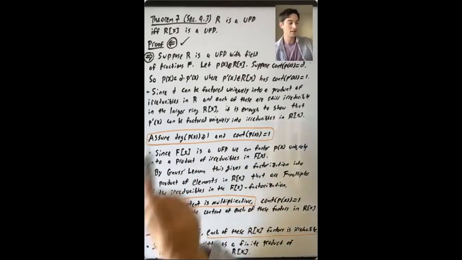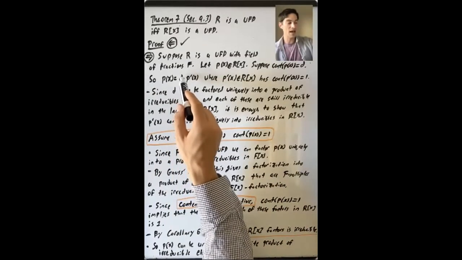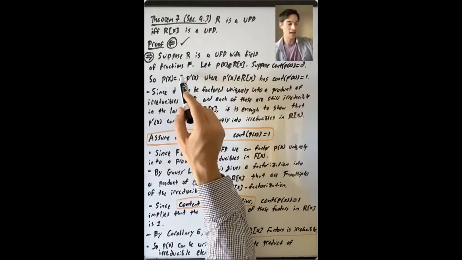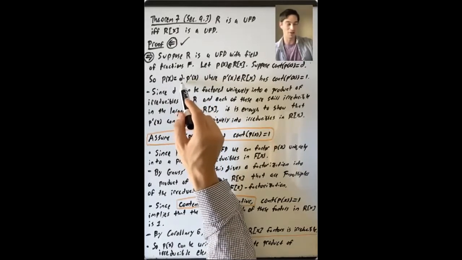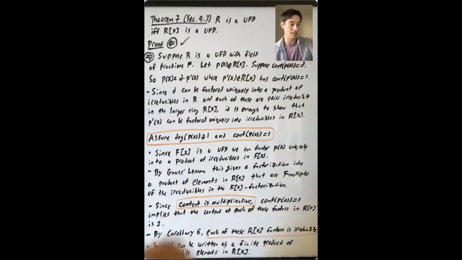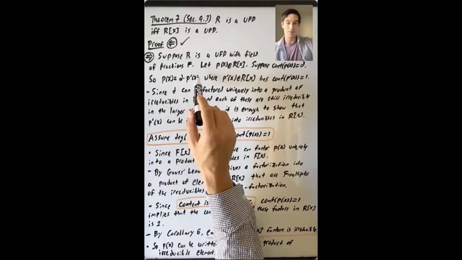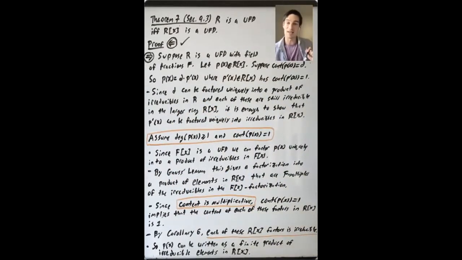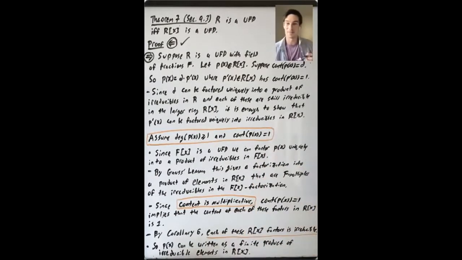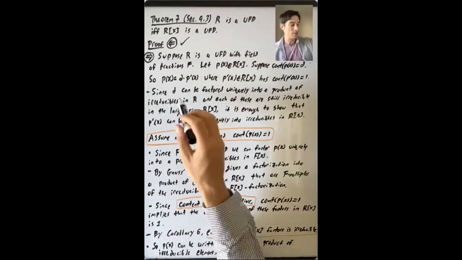So what does that mean? We're going to factor P(x) by factoring d and factoring P prime of x. And the factorization going on for little d is unique because R is a UFD. So it's enough to show that P prime of x can be factored uniquely into a product of irreducible elements in R[X]. So for the rest of the proof, we're not going to write P prime anymore.